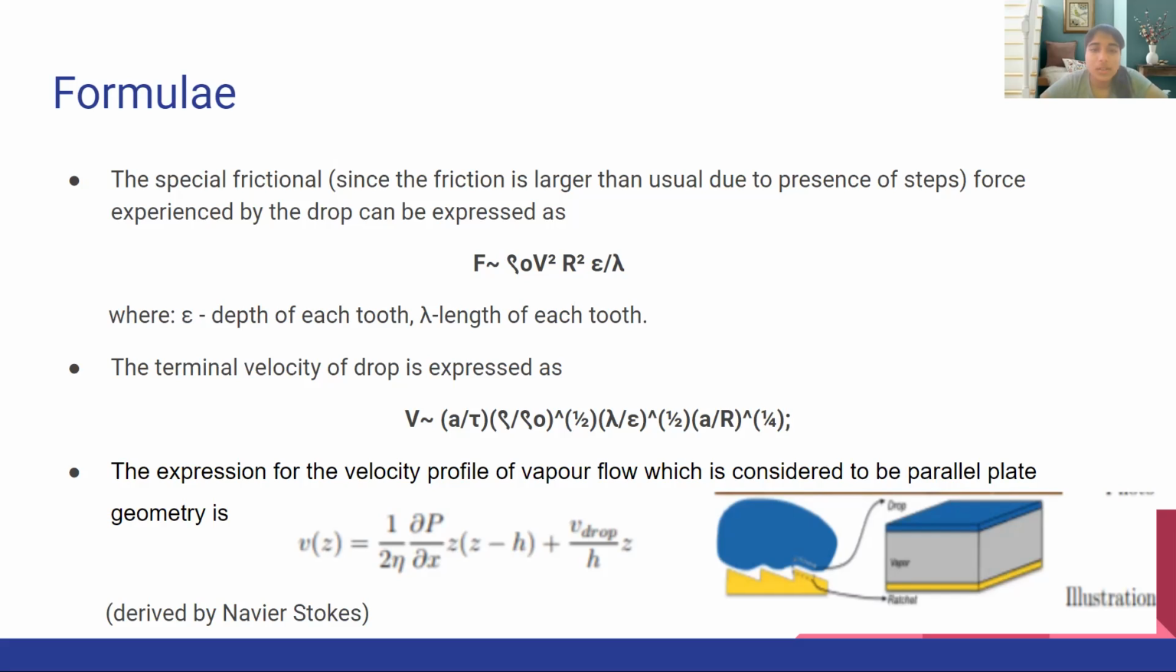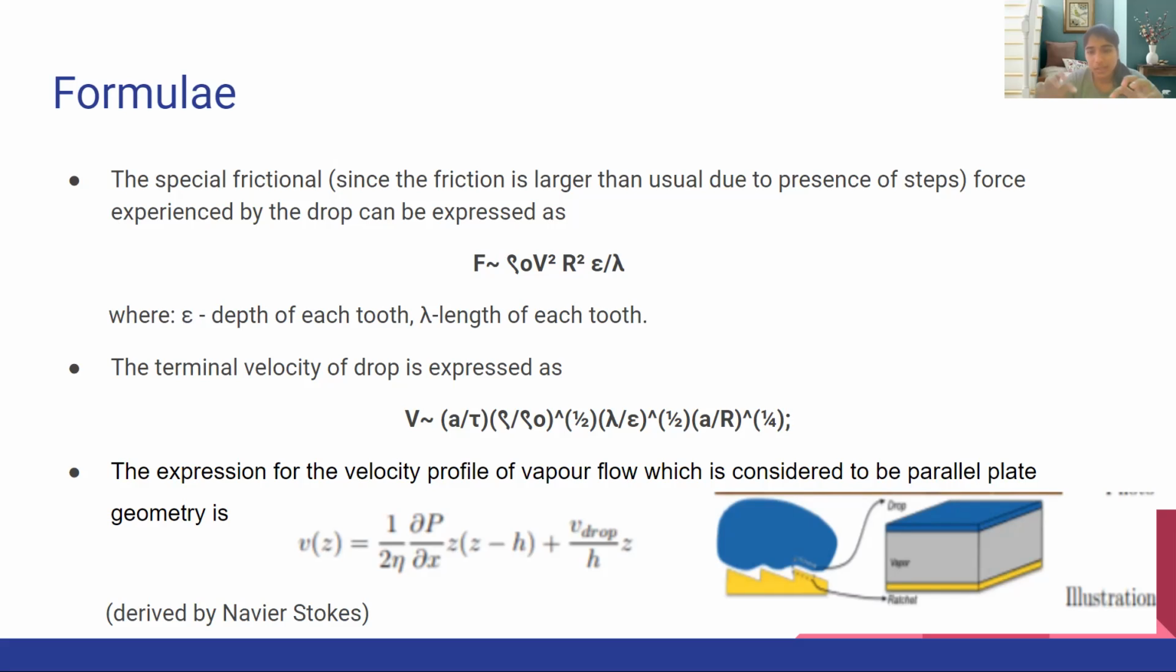Now, we look at the terminal velocity. So after traveling for some time, the drop travels with a constant velocity or terminal velocity, whose expression after balancing of forces comes out to be the expression given in the slide, which is V is proportional to the following expression. Now, we'll look at the expression for the velocity profile of vapor flow.